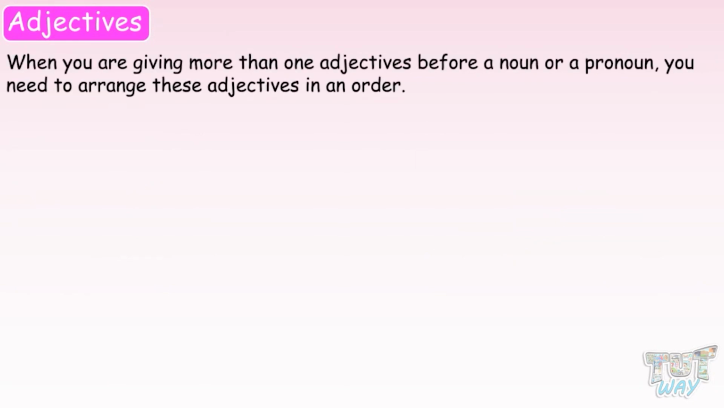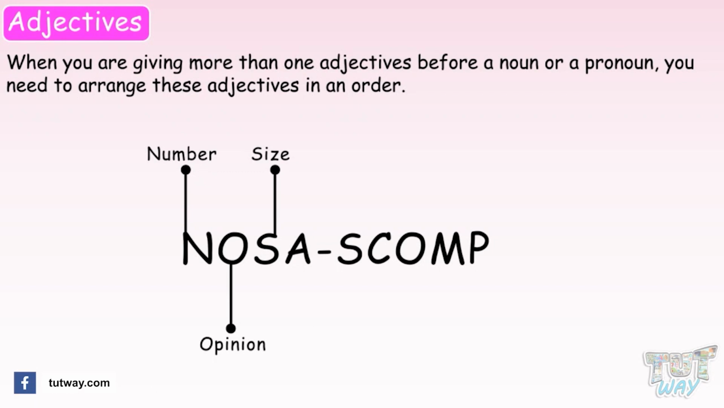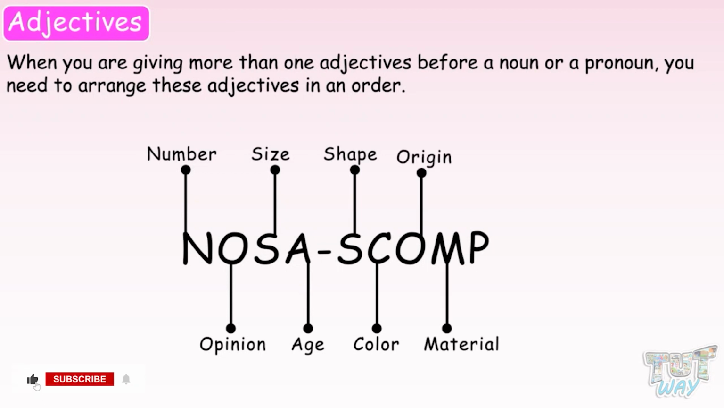And when you are giving more than one adjective before a noun or a pronoun, you need to arrange these adjectives in an order which is decided by the formula: NO SA SCOMP. Yes, NO SA SCOMP. N for number or quantity. O for opinion. S for size. A for age. Again, S, which is for shape. C for color. O for origin. M for material, and P for purpose.